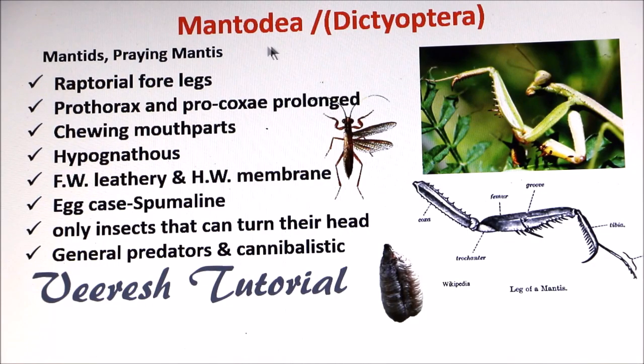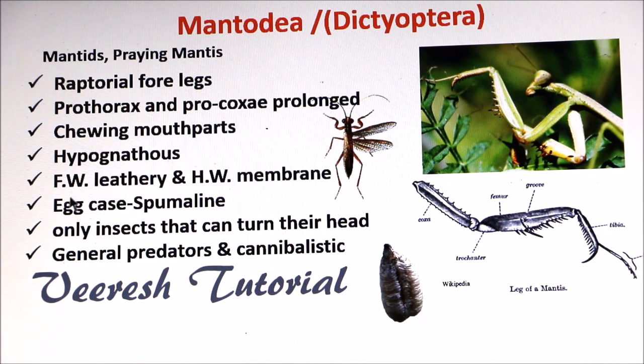Next order is Mantodea. Previously it was included in the order Dictyoptera and commonly known as mantids or praying mantis. Foreleg is raptorial, suited for grasping the prey. Prothorax and procoxa are prolonged. Chewing type of mouthparts, that is mandibulate type. Head orientation is hypognathous. Forewing is leathery. Hindwing is membranous, similar to that of cockroaches.